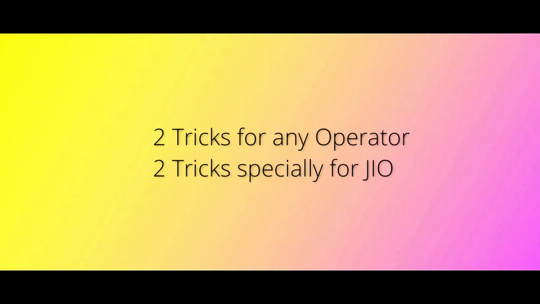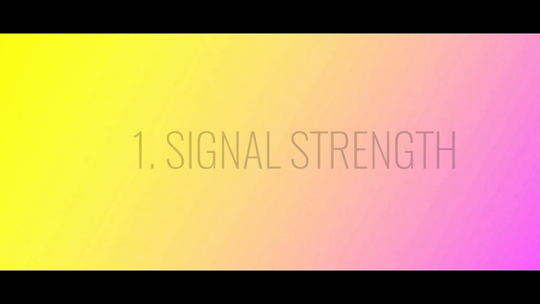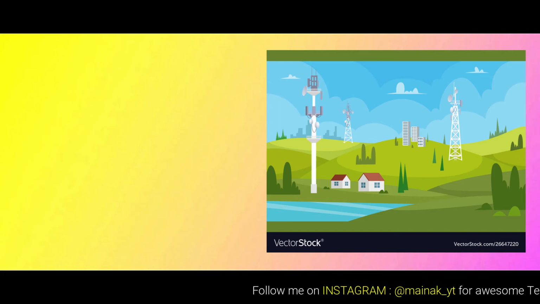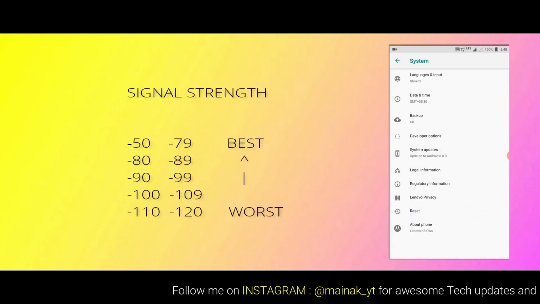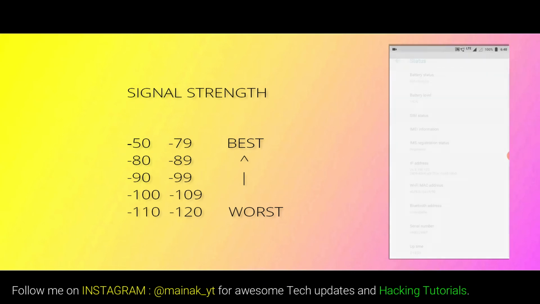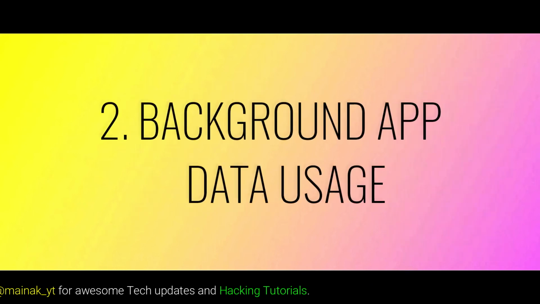Okay, the first 2 tricks will work with pretty much all operators, but the last 2 tricks are specially for Jio users, but other users may also try your luck. The first one is signal strength. Pretty much everyone out there knows that the signal strength your device is receiving from the tower governs the speed of the network you receive. So why not monitor your signal strength and position yourself at the sweet spot where you may receive the strongest signal. In your settings, about phone section, you can check the signal strength your device is receiving, and then you may refer to this chart to understand which value is best suited.